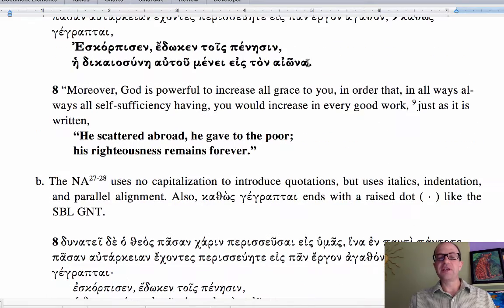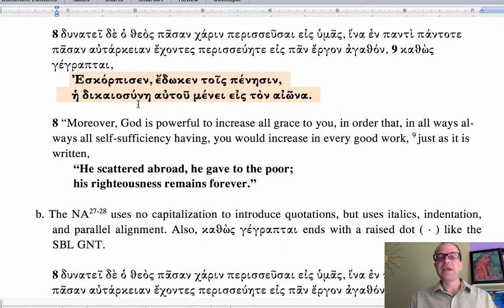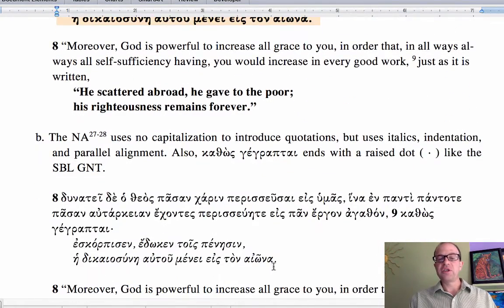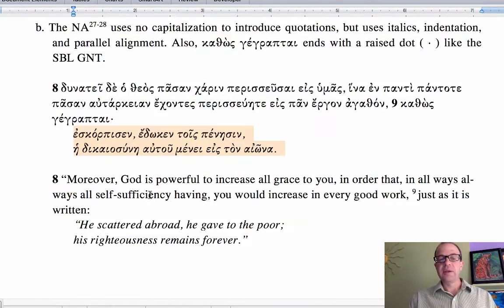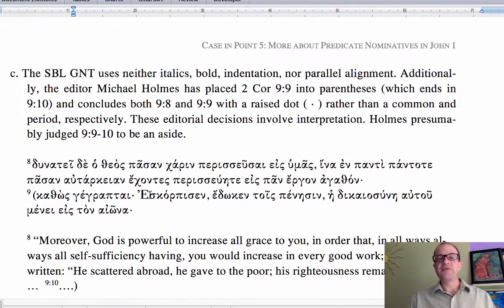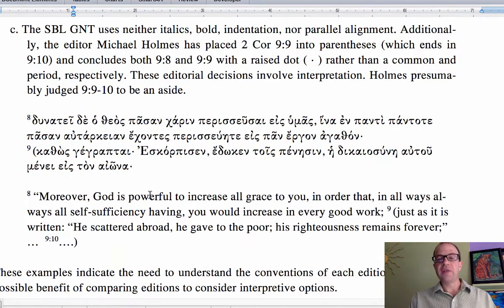You can see the difference there between Old Testament quotation in the UBS text versus the use of italics. You can also see in the Society of Biblical Literature Greek New Testament that the editor, Michael Holmes, has decided to put this in parentheses, just as part. So there's differences between his text and the other texts on this point.